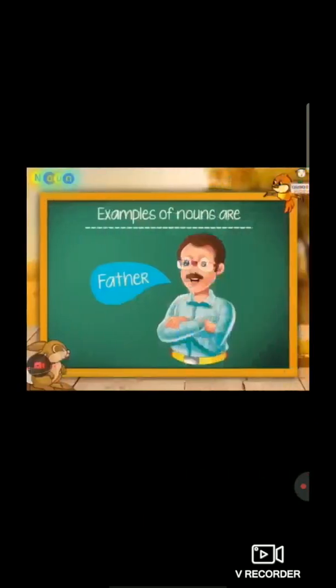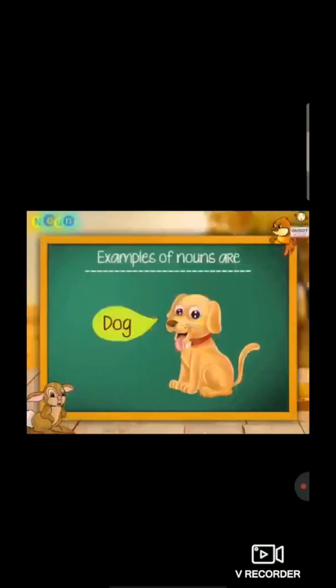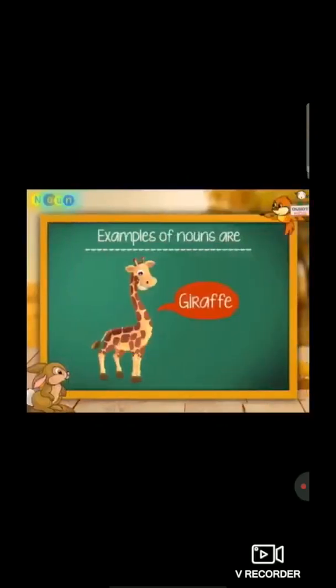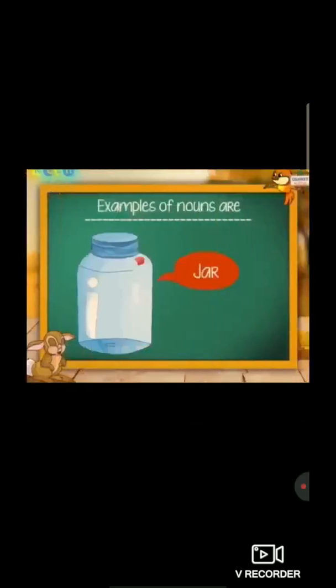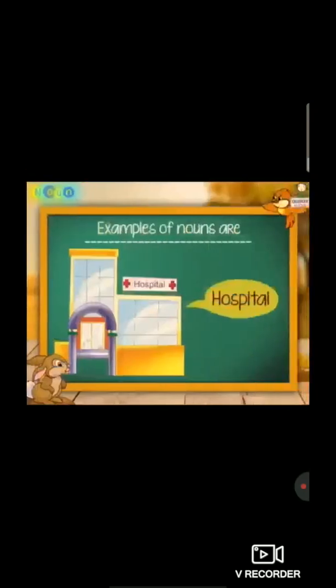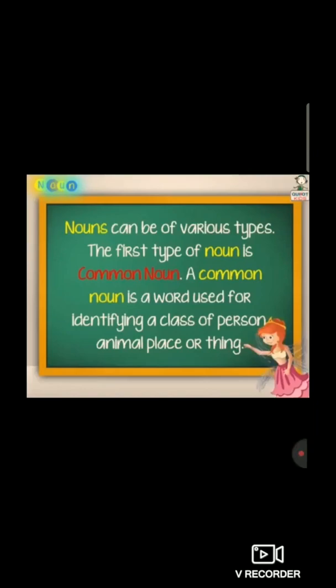Now let's see the examples again of nouns. Mother, father, milkman. These are people, or we can call persons. Dog, bear, giraffe. These are animals. Jar, bat, kite. These are things. School, hospital, home. These are places. So students, I have explained to you what is noun and its examples also. Right? Now students, move to the next one.